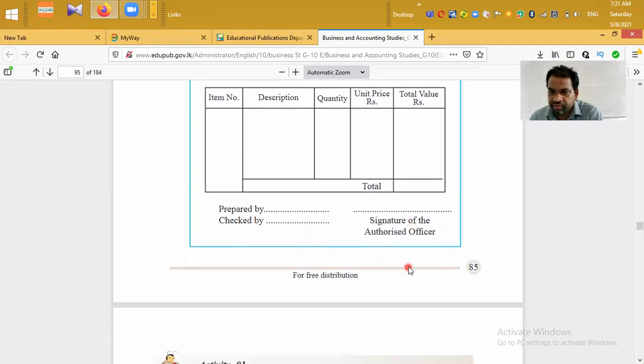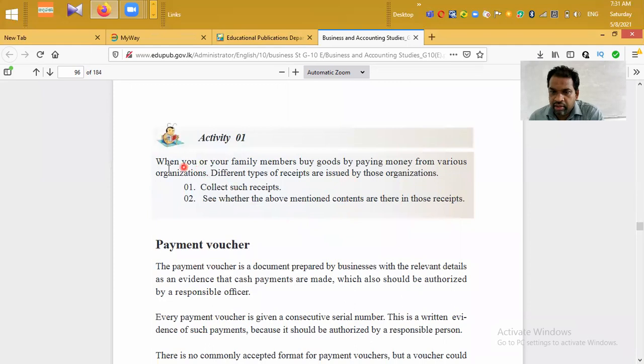And here also they have mentioned who has prepared this document, who has checked the document, and signature of the authorized officer. Right. Then when your family members buy goods by paying money to various organizations, different types of receipts are issued by those organizations. Collect such receipts. See whether the above mentioned contents are there in those receipts. For example, when you pay your school fees or term fees, if it is a private school, they have to pay money for their schooling quarterly.